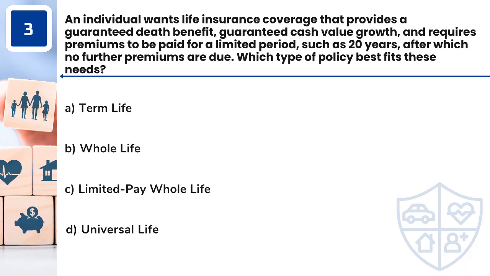Question 3. An individual wants life insurance coverage that provides a guaranteed death benefit, guaranteed cash value growth, and requires premiums to be paid for a limited period, such as 20 years, after which no further premiums are due. Which type of policy best fits these needs? A. Term life. B. Whole life. C. Limited pay whole life. D. Universal life.